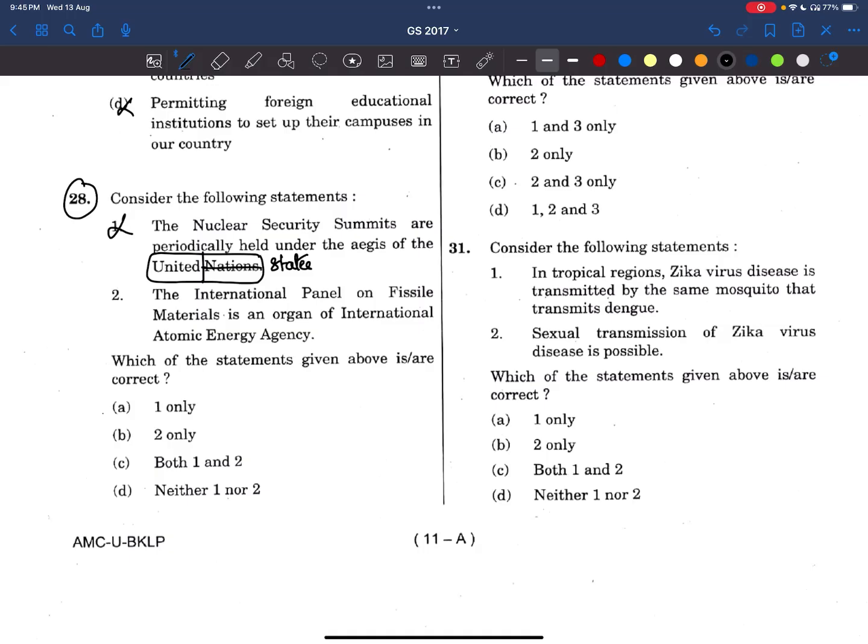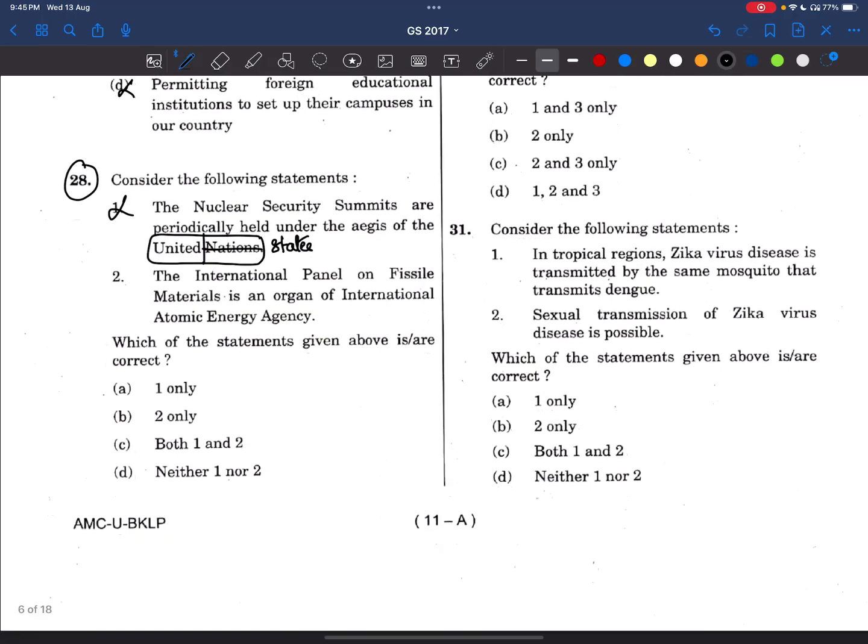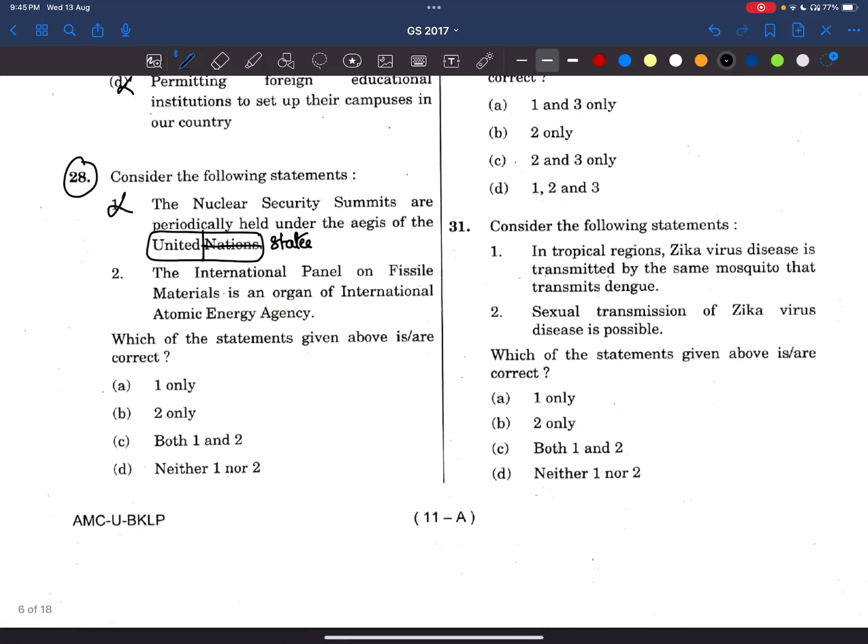If you are attempting only 70 to 75 questions in the paper, it is suicidal, so we should at least attempt 80 to 85 questions. Then you can take the risk and consider that this statement is wrong. But if you have already attempted 85 or 90 questions, please don't try to attempt more. It becomes very negative for us.